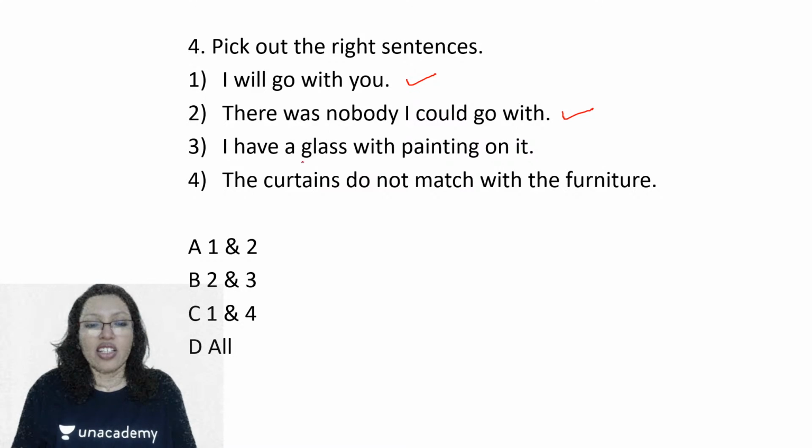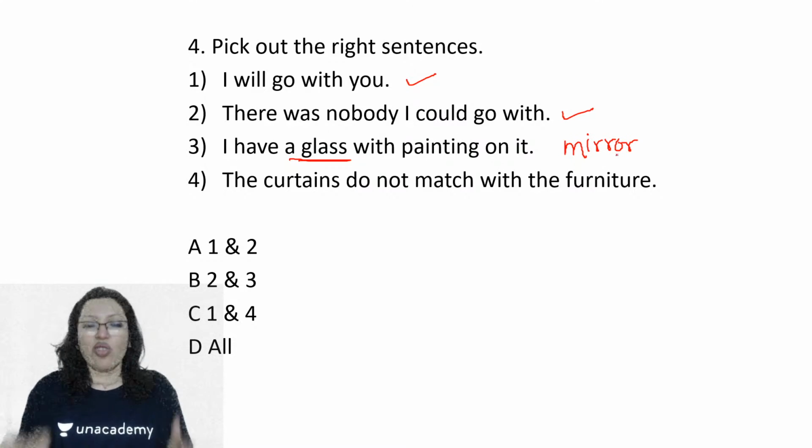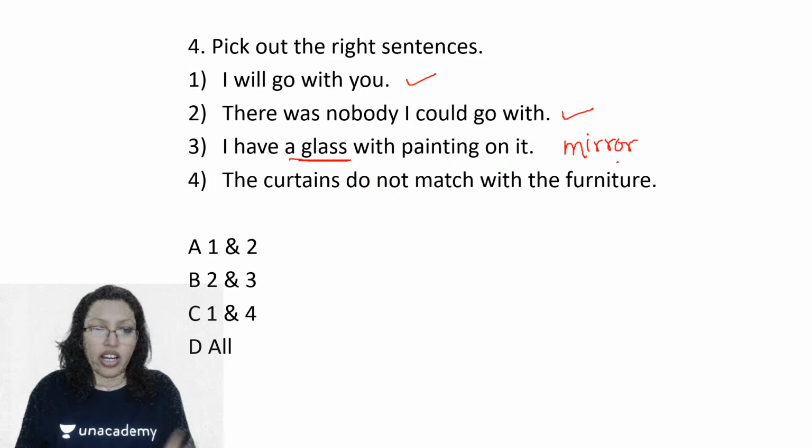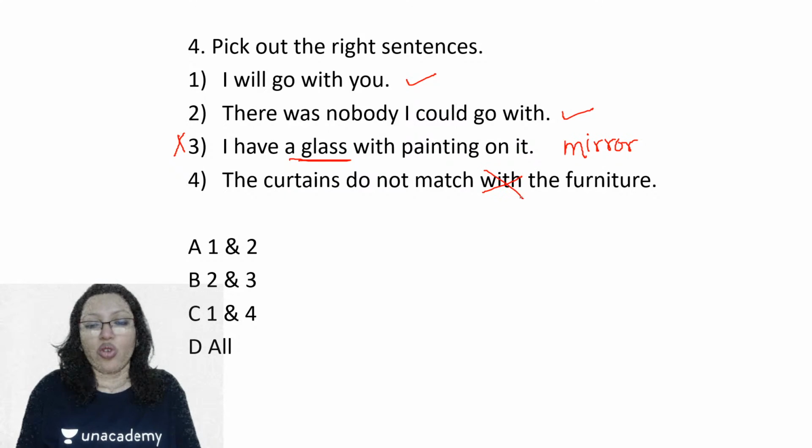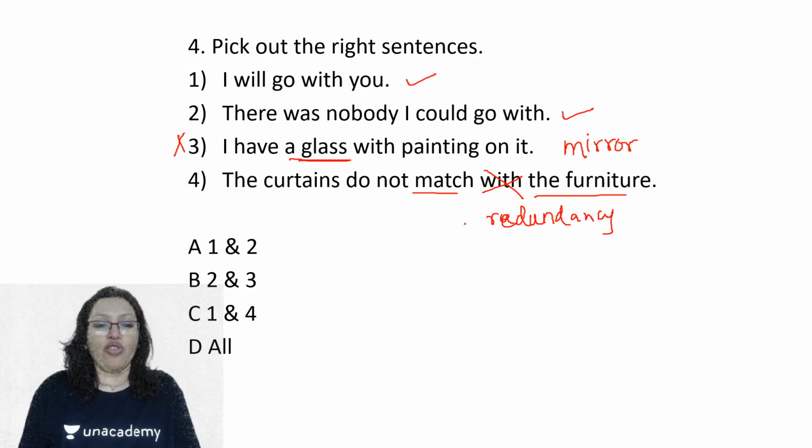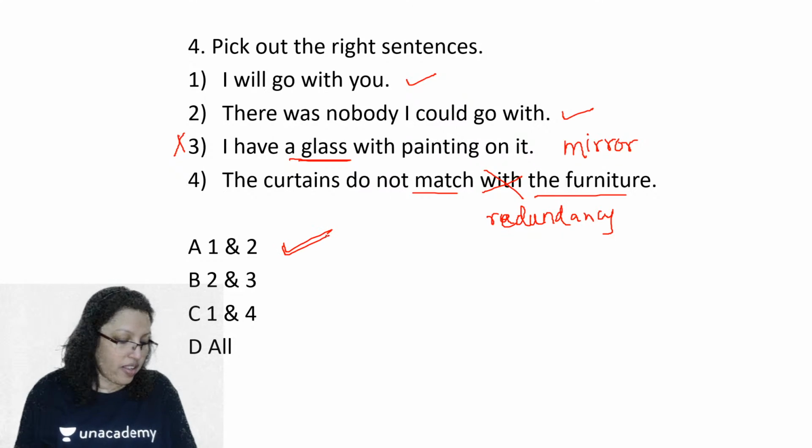I have a glass. So clearly it cannot be a glass, it has to be a mirror with painting on it, right? You can't have a glass, you can have a glass window, you can have a glass something. So clearly 3 is incorrect. And "the curtains do not match with", you need to match the furniture. So "with" is redundant, so therefore one error of redundancy and one error of mistaken word usage, and therefore 3 and 4 are incorrect. So 1 and 2 clearly are the parts that are correct.